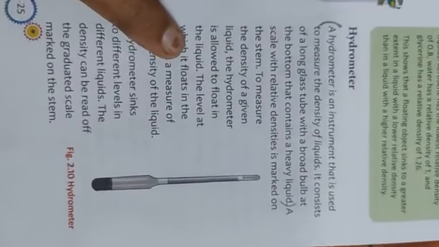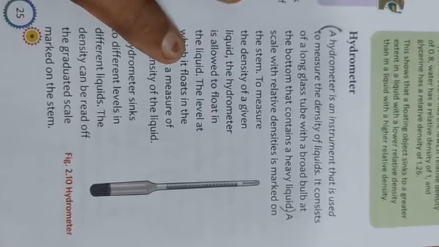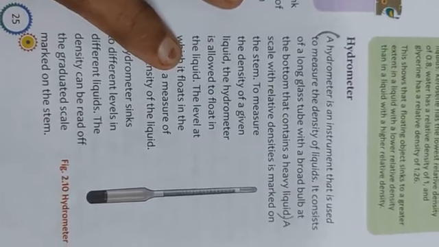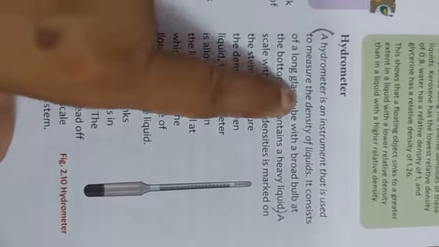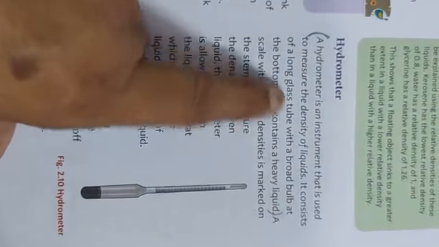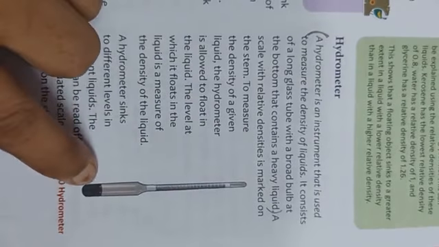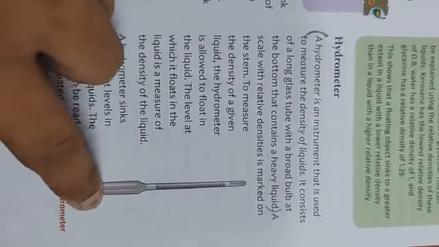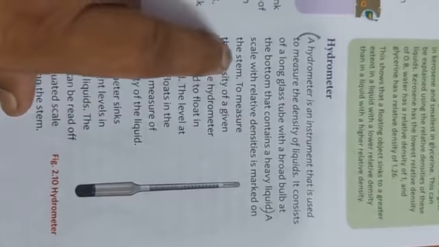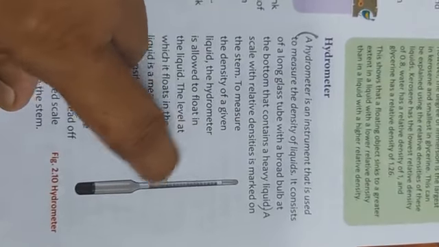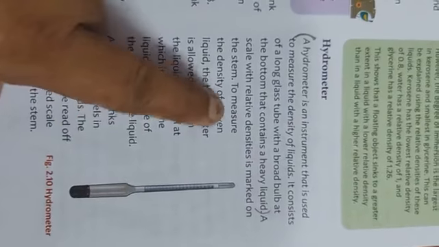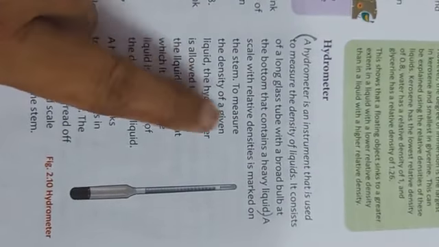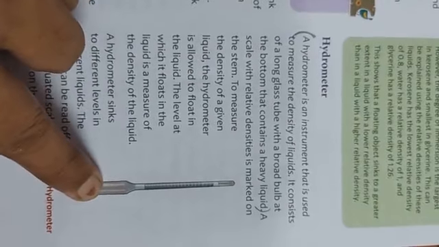Next is the hydrometer. So what is meant by hydrometer? A hydrometer is an instrument which is used to measure the density of a liquid. It consists of a long glass tube with a broad bulb at the bottom, which contains a heavy liquid. Okay, here there is the heavy liquid. A scale with relative density is marked on the stem. Here there is the scale which is marked there. Okay. So in order to measure the density of a given liquid, this hydrometer is allowed to float in the liquid.